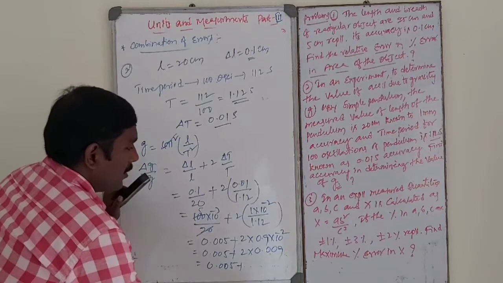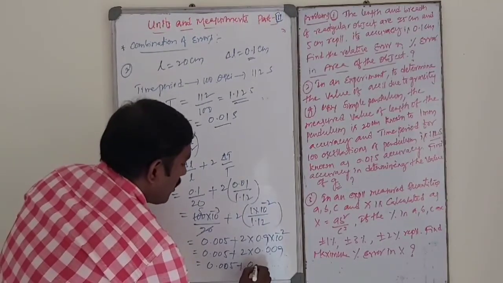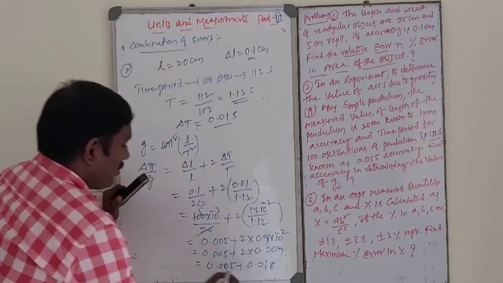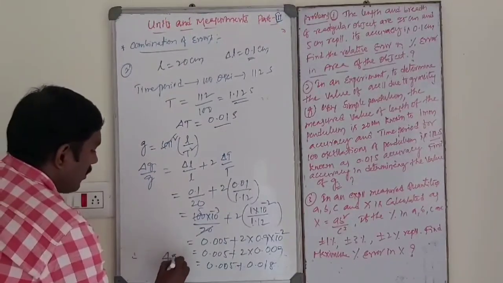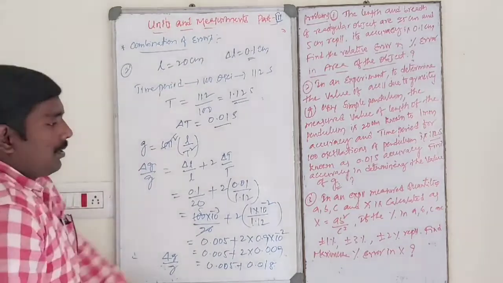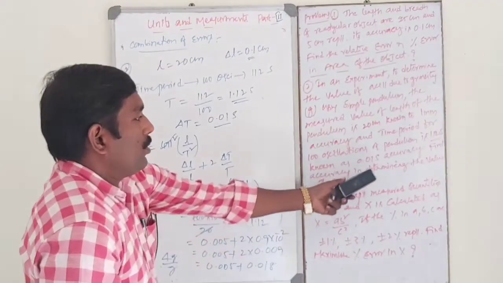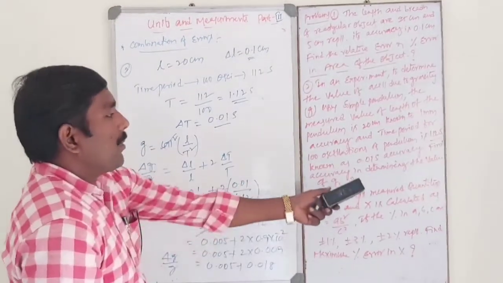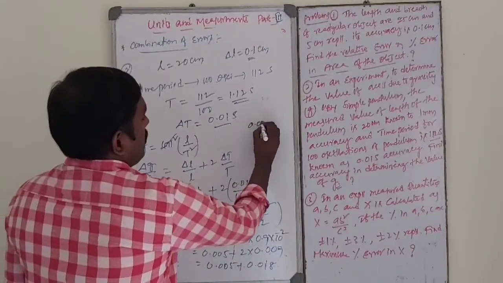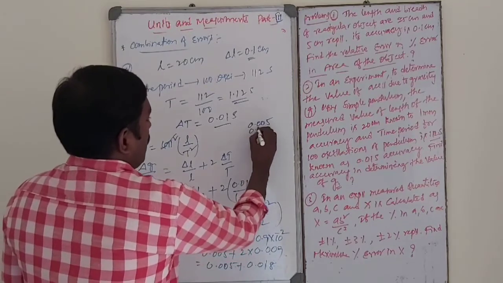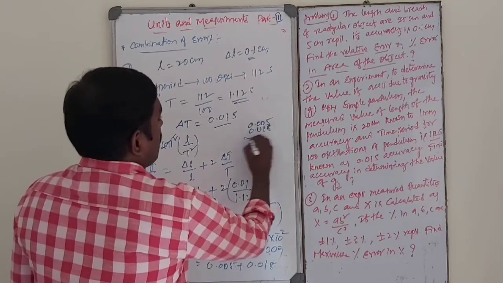So 0.005 plus 0.018, adding, we will get delta G by G. That is, to find the accuracy in determining the value of G, see 0.005 and 0.018.